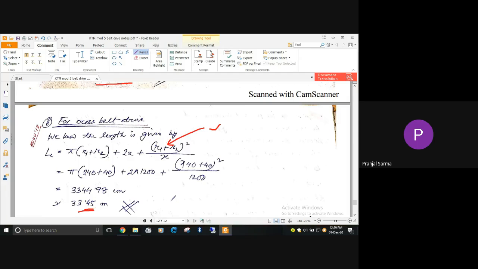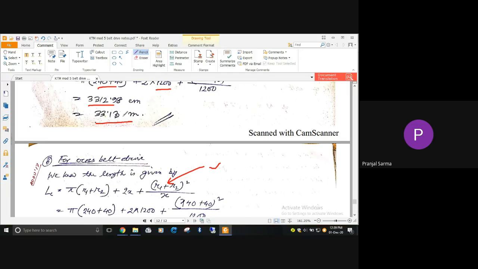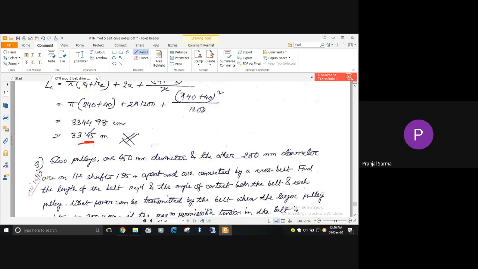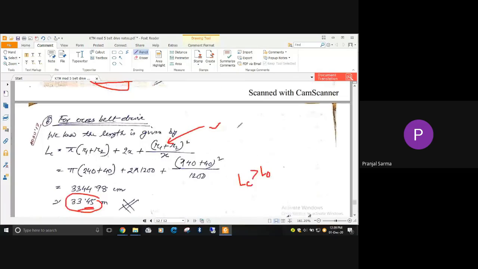Here we have seen that previously it is around 33.13 meter, and now for cross belting it is 33.45 meter. That means for a similar case, the length in the case of a cross belt is generally more than the length for open belting. It is actually evident from the figure.